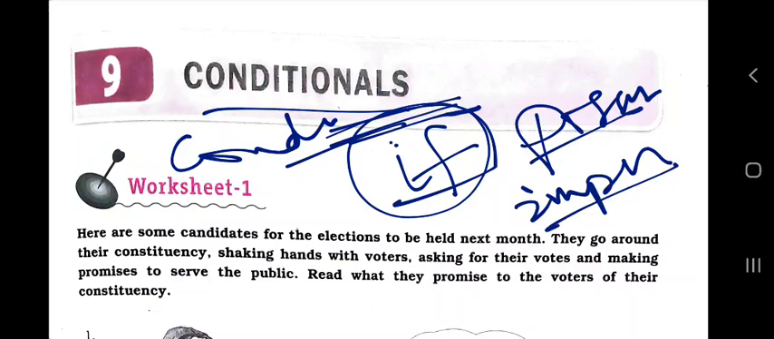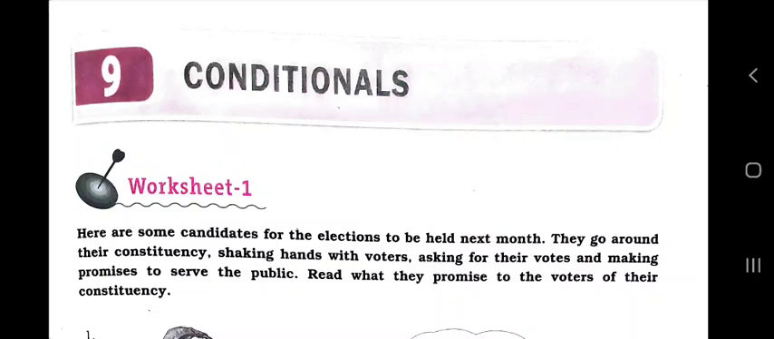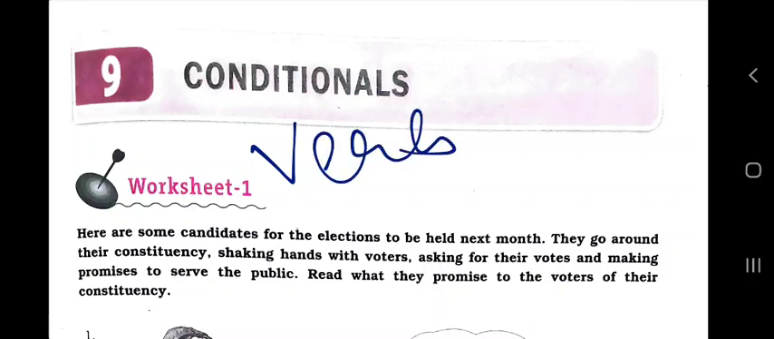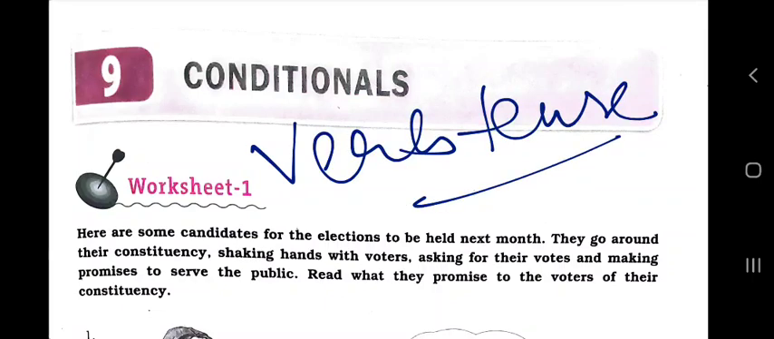Dear students, you must pay attention to the verb tense. Always use a comma after the if clause when the if clause precedes the main clause. In this unit, we are going to study three types of conditionals.